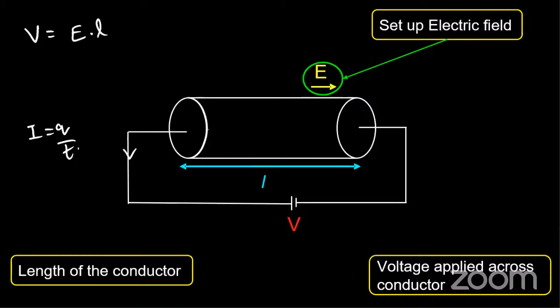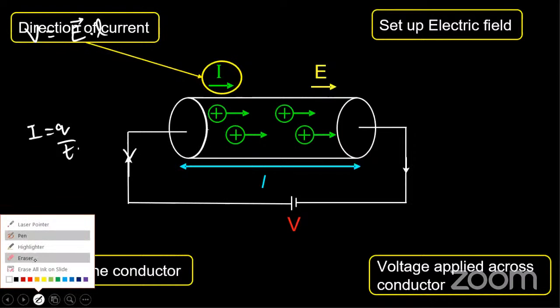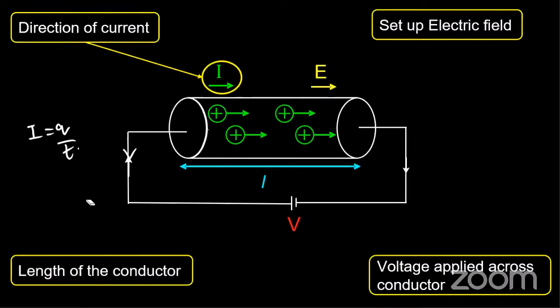So there exists an electric field in this conductor. When I connect a battery to this conductor, the battery sets up an electric field inside the conductor. Now this conductor starts to push electrons or positive charges.